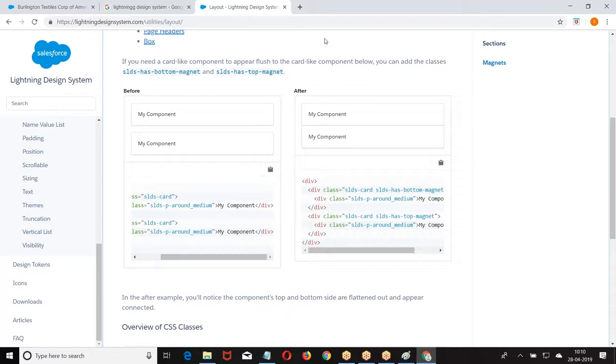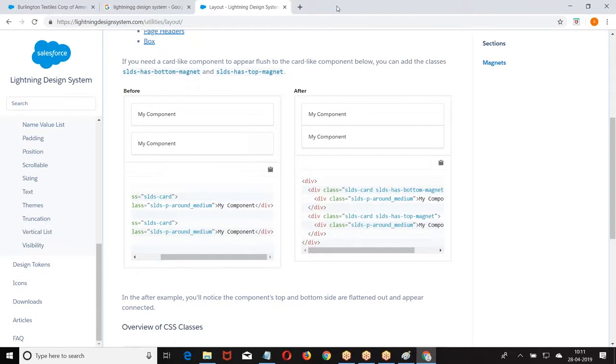Before getting into the Lightning concept, you should be aware of 3 properties. First, how do you create a domain? Second, what is a namespace? Third, what is a package? These are the 3 technical terms which we have to know before we go to the Lightning design system, before we start implementing Lightning. First, we'll start with packages.